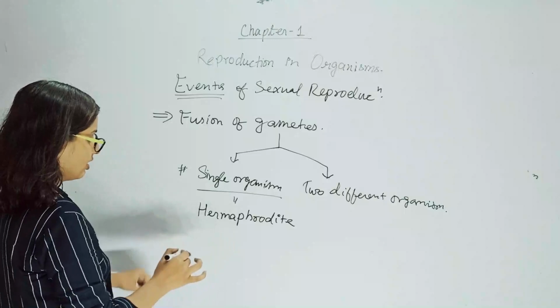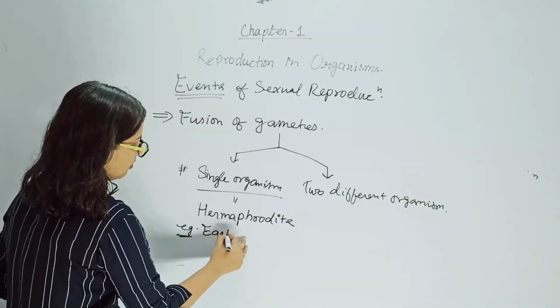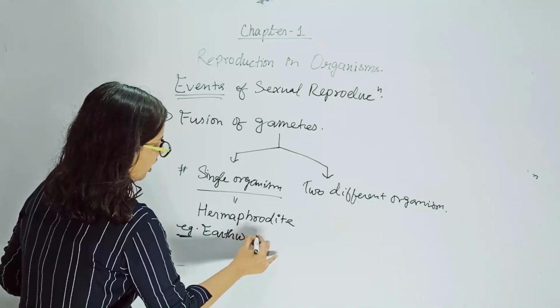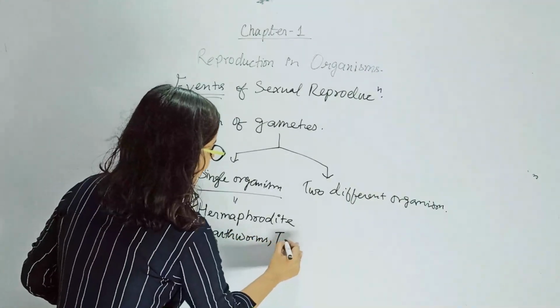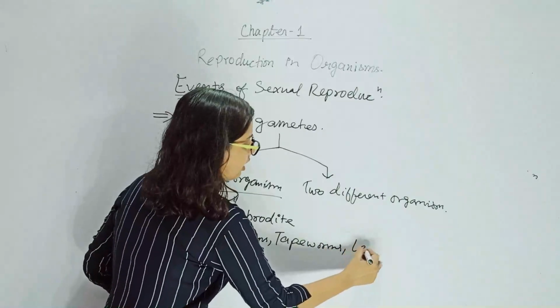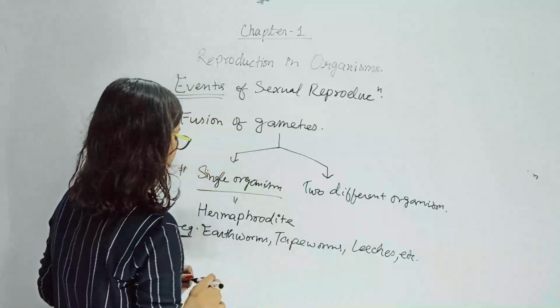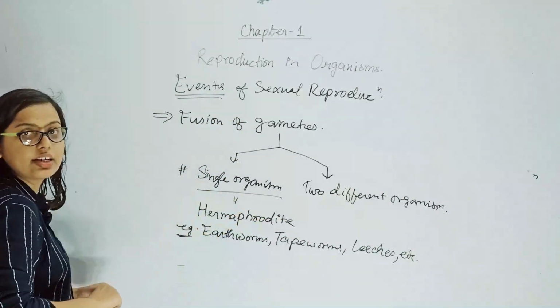Hermaphrodite examples can be earthworms, tapeworms and leeches, etc. So these organisms are hermaphrodite.